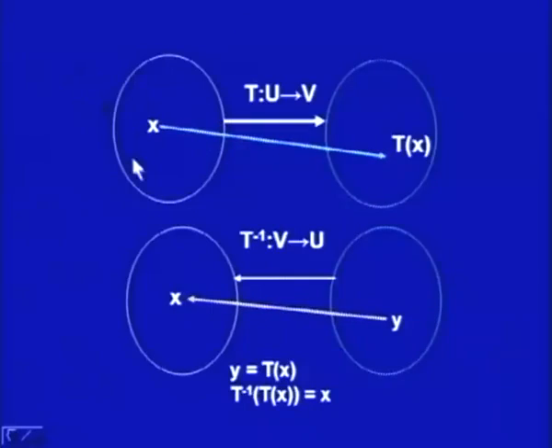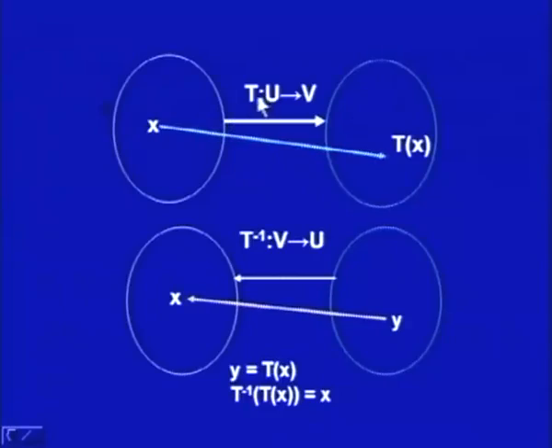Here I have two vector spaces U and V. T is a transformation which takes x to Tx. Now, T inverse is a transformation which will take y to x.